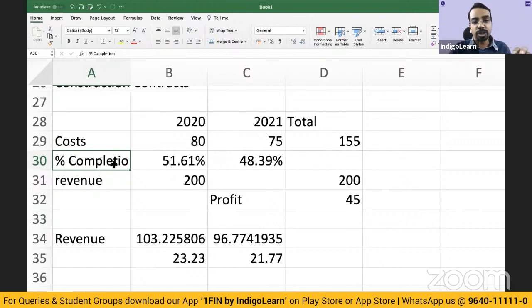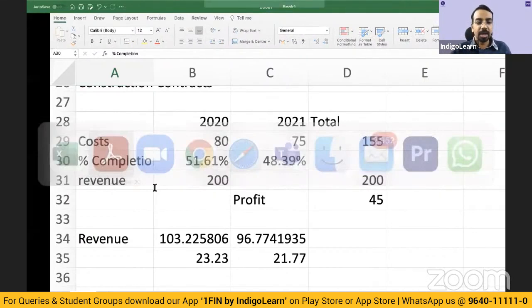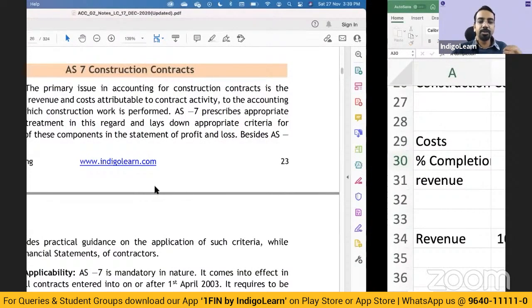And if you see, most of the questions in the examinations from AS7 is with reference to some cost incurred, some work certified, some work not certified, and then some amount received. What is the percentage completion? What is the P&L amount? And those related aspects, right? So what I will do is, for AS7 specifically, I'll take up one problem and maybe one examination problem, 2 problems, to help you not masterfully, but you will be able to cover 80-85% of the standard once you understand those 2 things. Okay, so I'll not go into technical jargons here because there will be too much of things here.